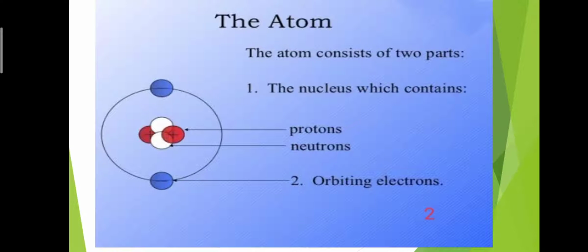Let's consider the structure of an atom. The atom consists of two parts. The nucleus, which contains positively charged protons and neutral neutrons. The extranuclear part, that is electrons. These negatively charged electrons revolve around the nucleus.